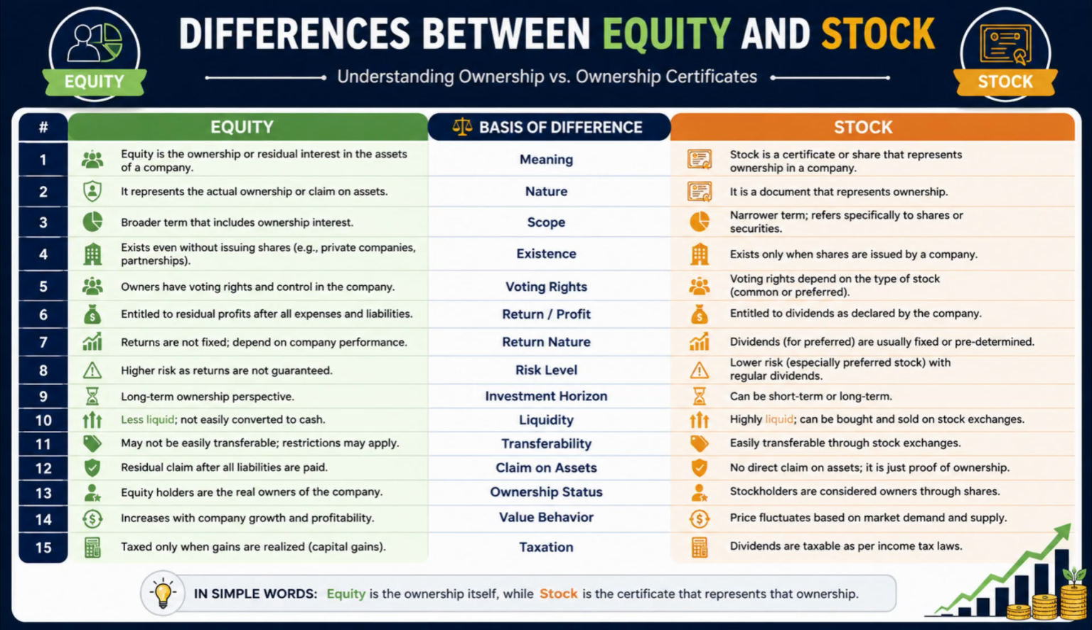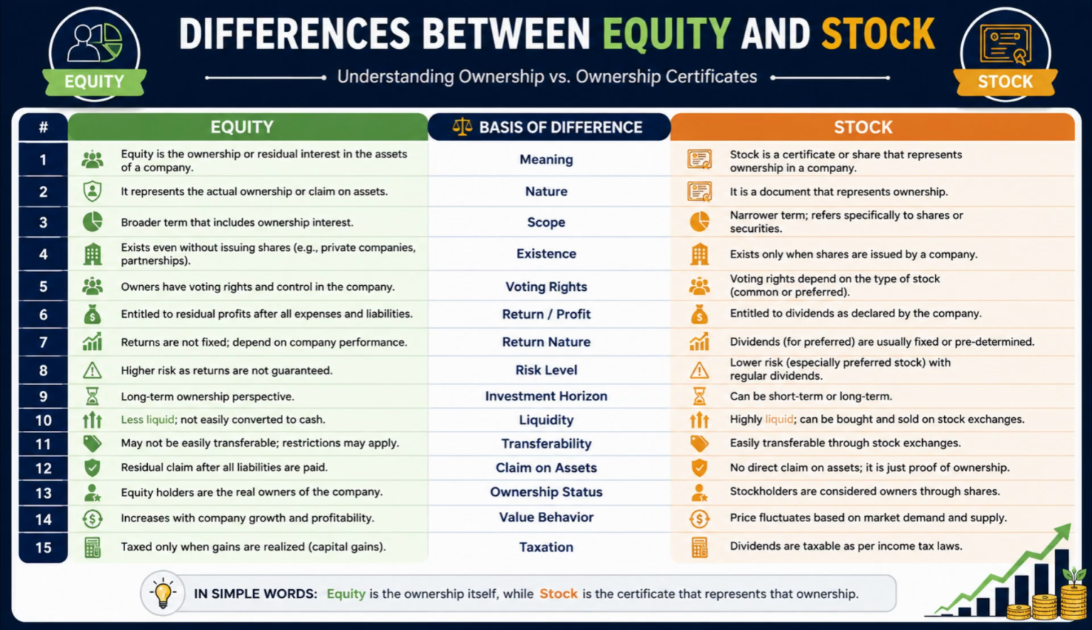Number 3. Equity is a broader concept that includes ownership interest in a business, whereas stock is a narrower term that specifically refers to shares issued by a company. Number 4. Equity can exist even without issuing shares, such as in partnerships or sole proprietorships, whereas stock exists only when a company issues shares.